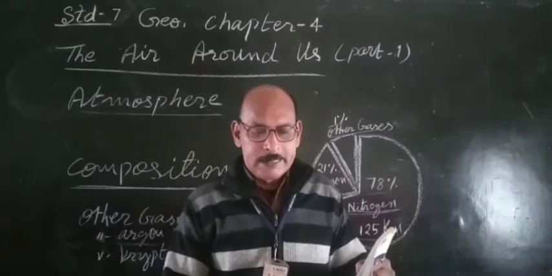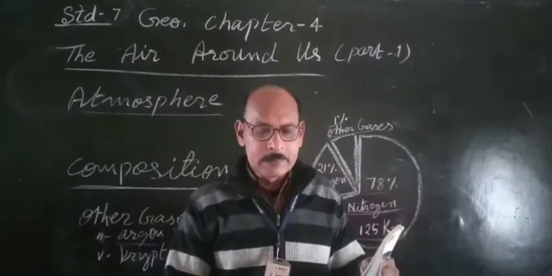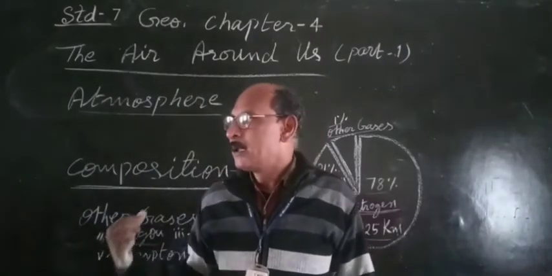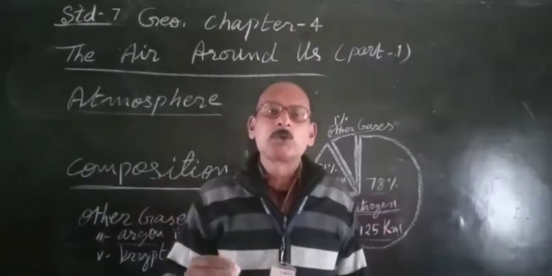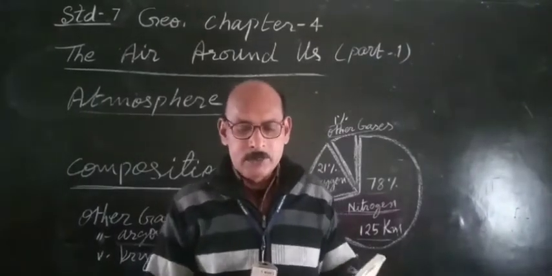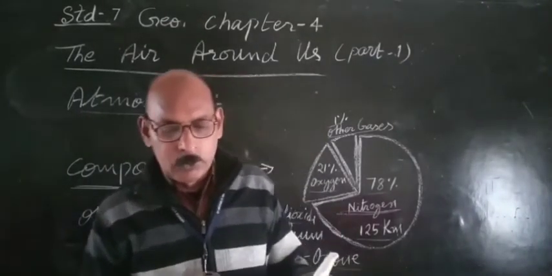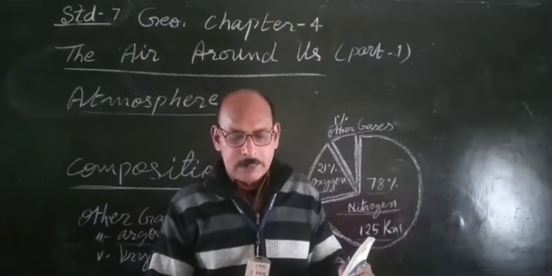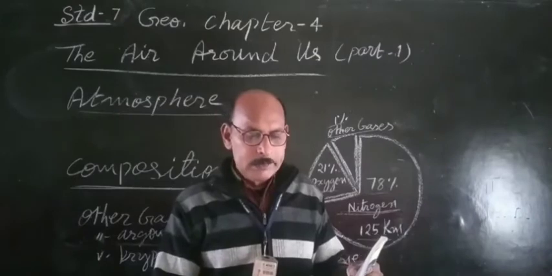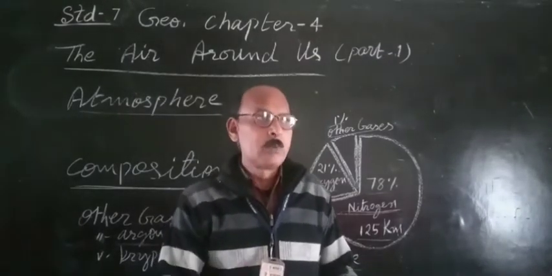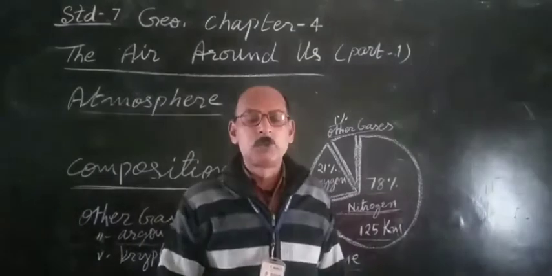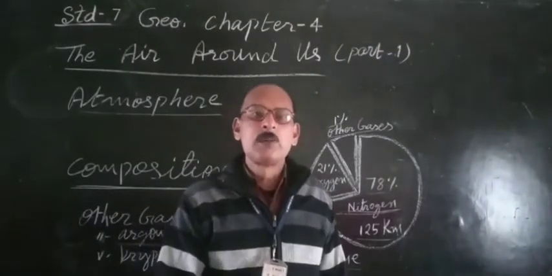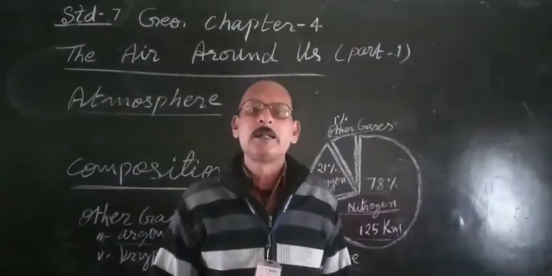Air also contains about 1% to 4% of water vapor. This atmosphere has also water vapor, and it is 1% to 4%. One half of this water vapor lies within 2 kilometers. This water vapor, that is 1 to 4% found in the atmosphere, is found up to 2 kilometers in the space.